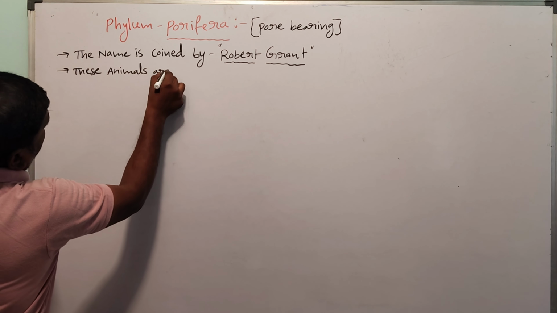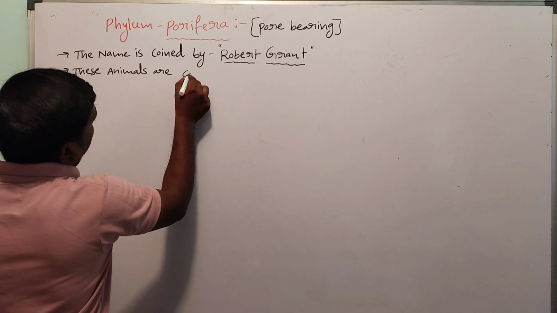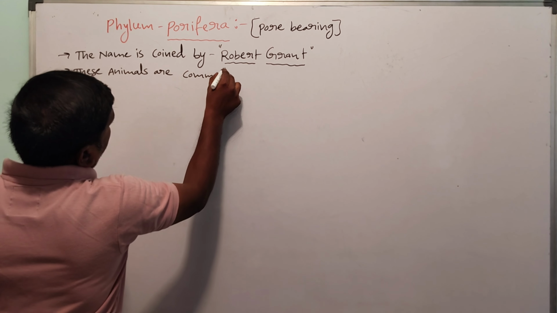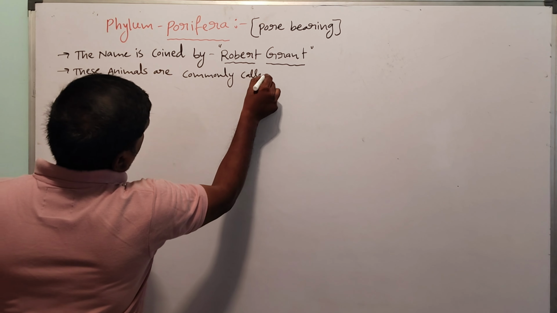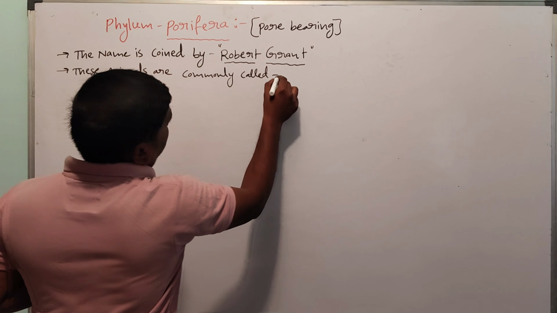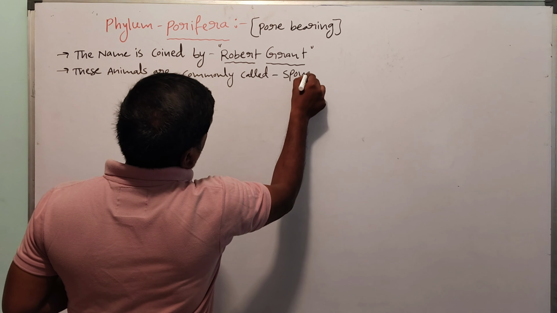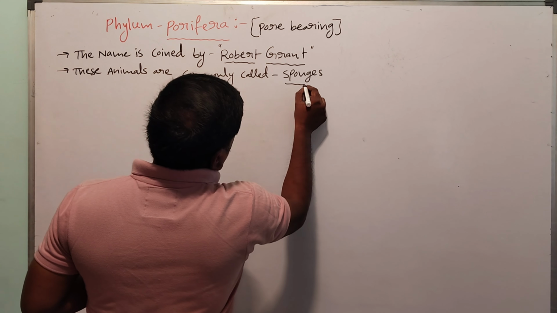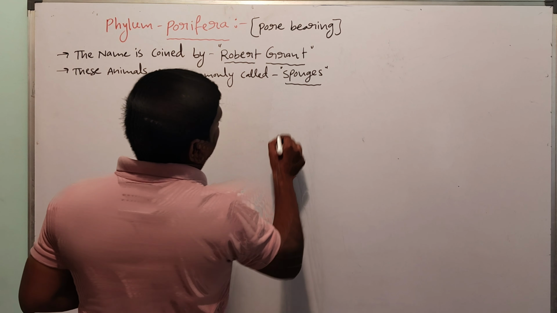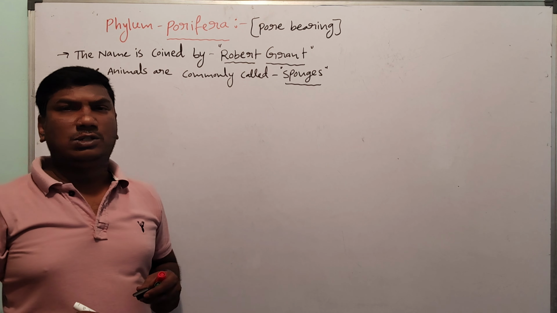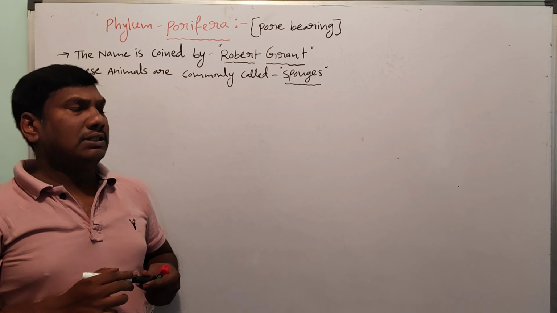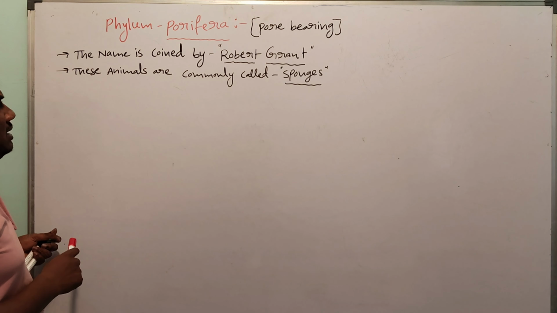These animals are commonly called sponges or parazoans. Sponges are parazoans.